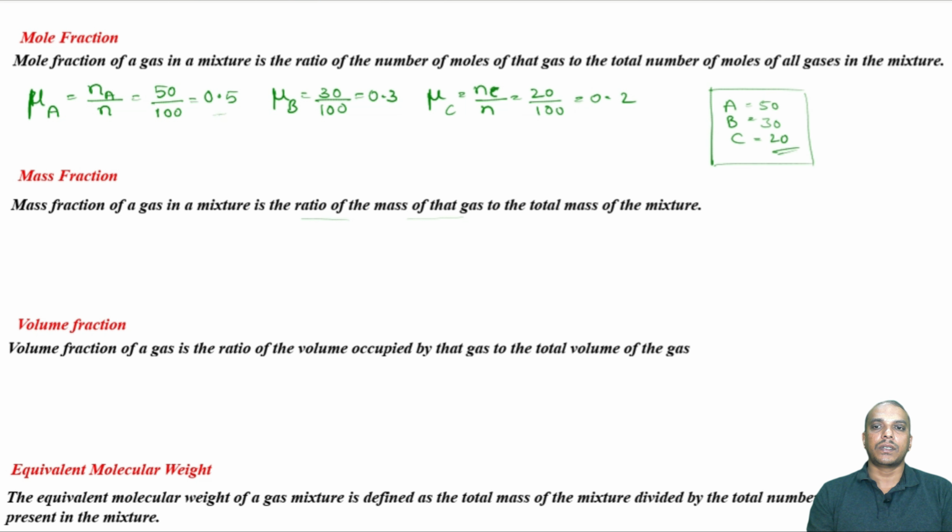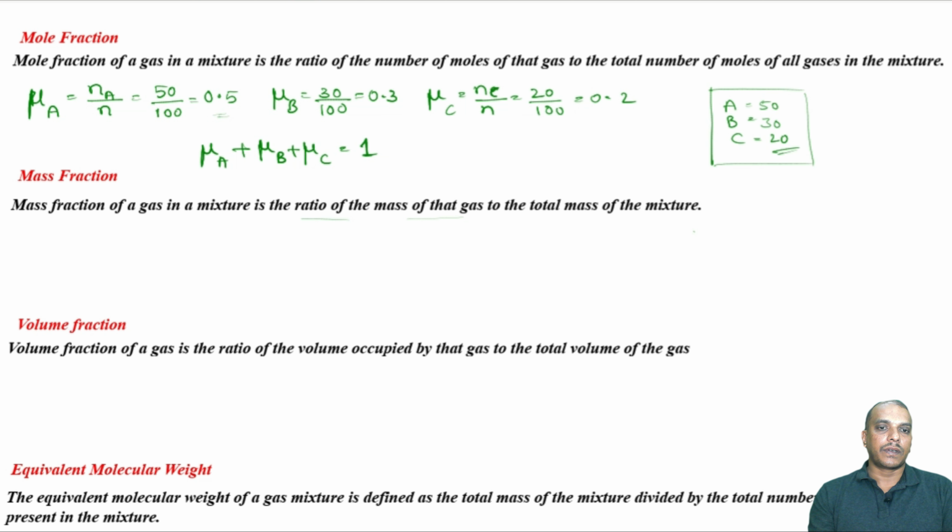It is something like 50% of the total moles is A, 30% of the total moles is B and 20% is C. So, obviously, if we add mu A, mole fraction of A, plus mole fraction of B plus mole fraction of C, it will be equal to 1. Because it is, after all, the percentage of these gases in the total mixture.